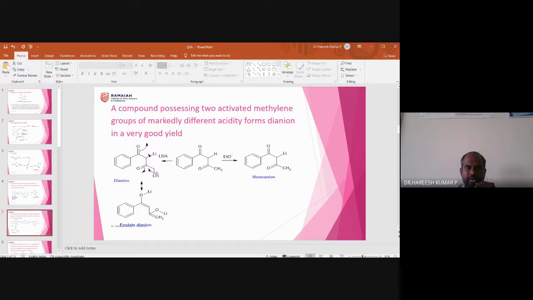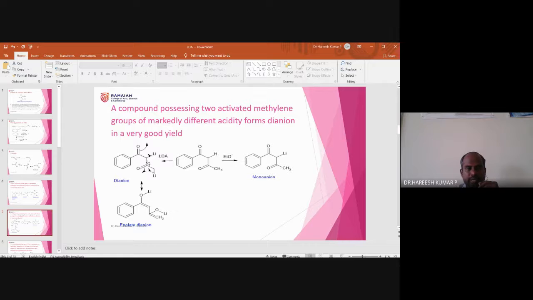So here one anion, here one anion. Two anions are formed. Once the two anions are formed, this bond pair can come over here and pick up this lithium. Similarly, this bond pair can come over here and pick up this lithium. So these two are the canonical forms, and this one is called the enolate dianion. This is only a dianion, whereas this is a monoanion. This is the difference you need to remember.